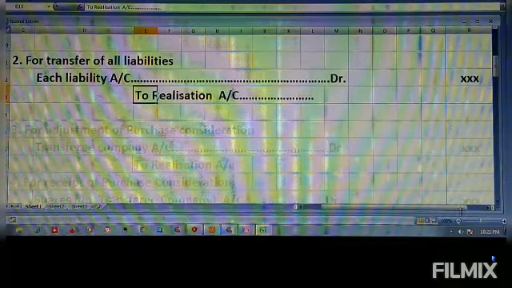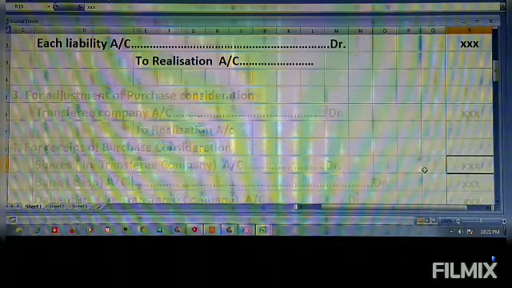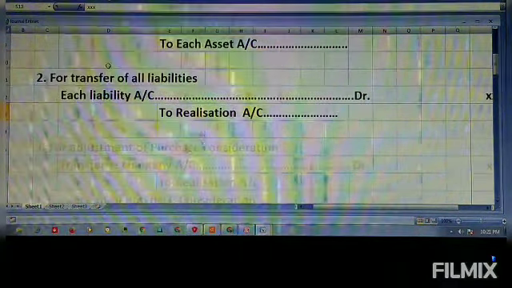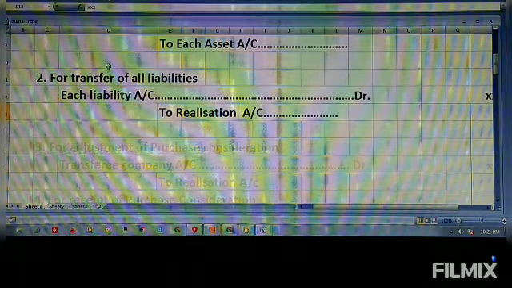Maybe creditors, or bills payable, or any outstanding liabilities, all these are to be taken. Then all the assets are transferred, all the liabilities are transferred, and any provisions are also transferred.